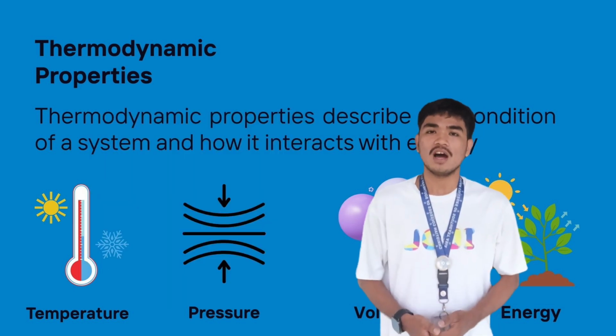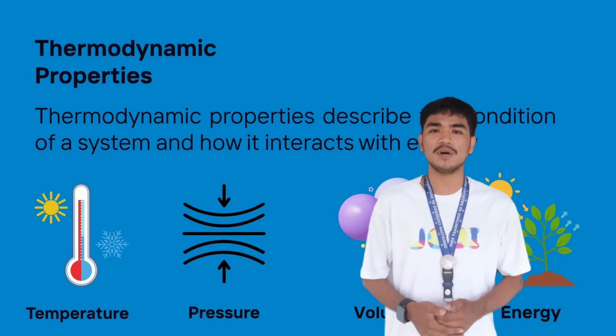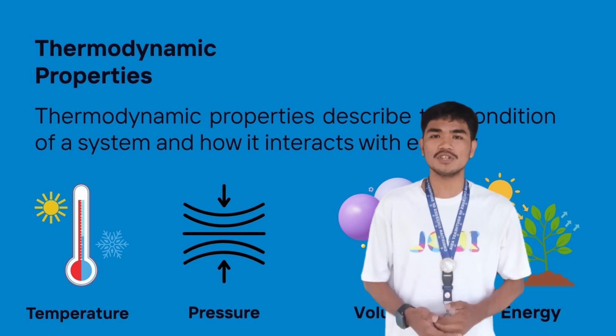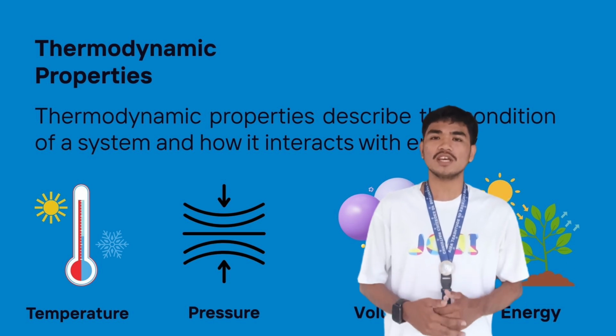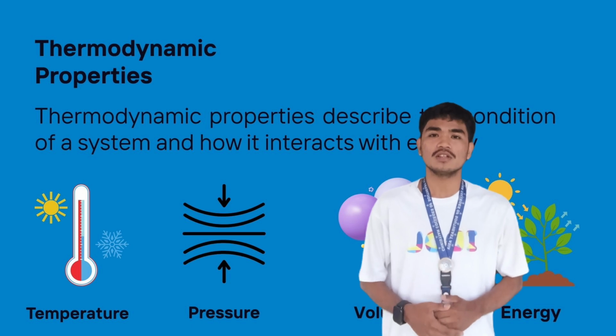For example, a cup of hot coffee at 80 degrees Celsius and a big pot of soup at 80 degrees Celsius have the same temperature even though the pot contains more liquid. Or when you heat water on a stove, the molecules move faster, making the water boil.